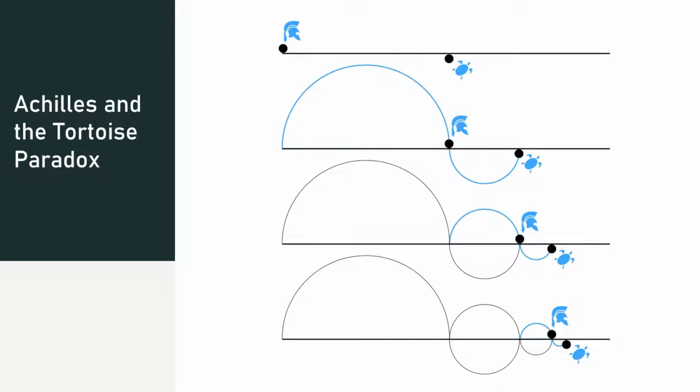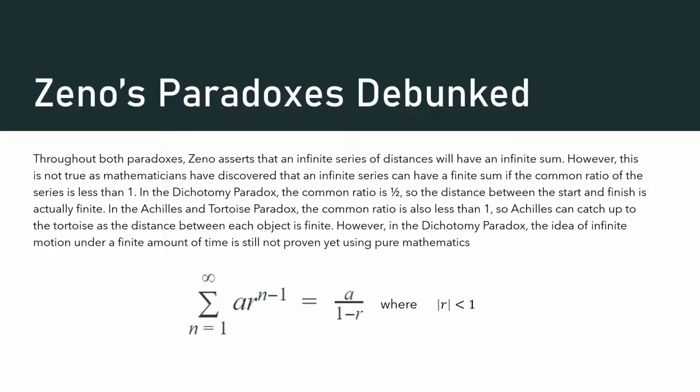When Achilles reaches the tortoise's next place, the tortoise is already up ahead. Zeno concludes that because the distance between Achilles and the tortoise is getting smaller and smaller infinitely, Achilles will never catch up to the tortoise. However, we know that both the dichotomy paradox and the Achilles and the tortoise paradox are not true.